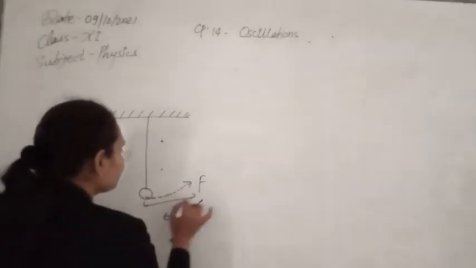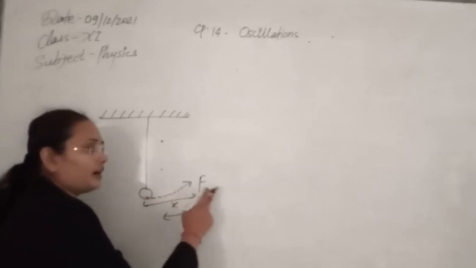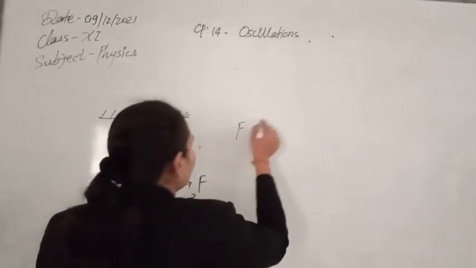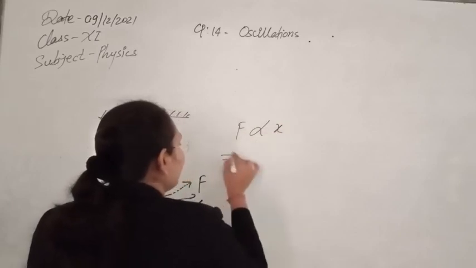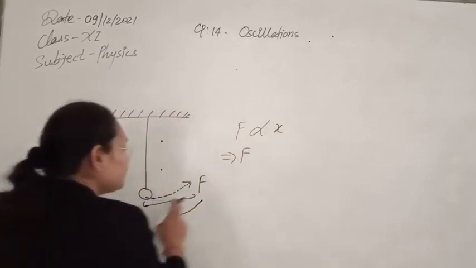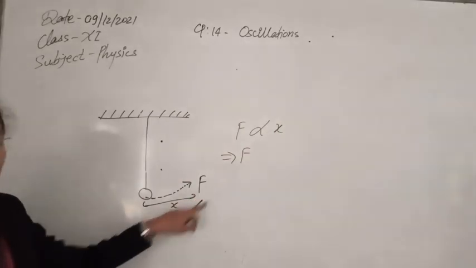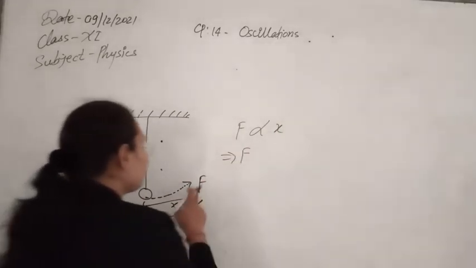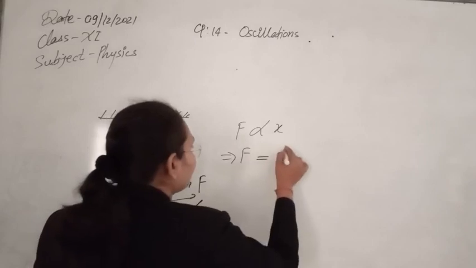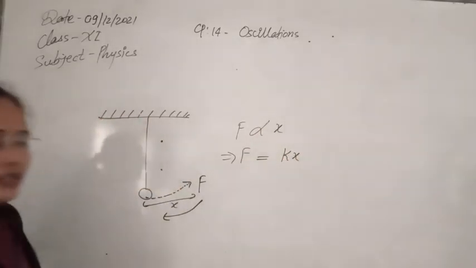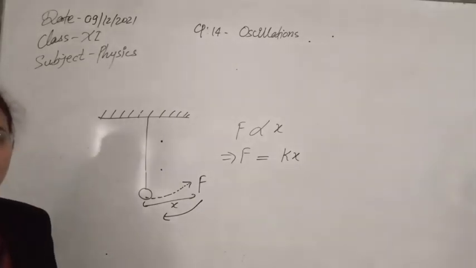Suppose displacement x is caused here on the application of this force. The restoring force will be directly proportional to x, and within the elastic limit the restoring force will be equal to the deforming force. So this will also be equal to F, and F can be written as F = Kx, where K is the proportionality constant, known as the spring factor.